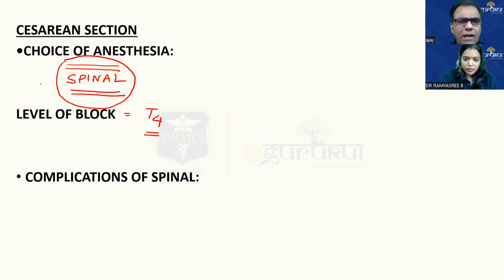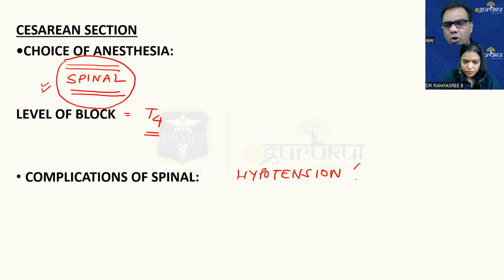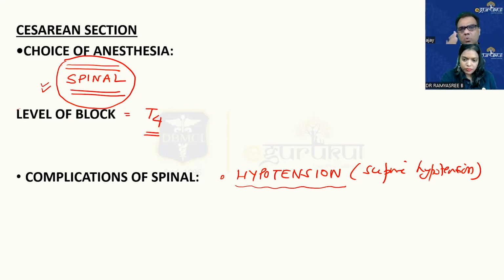Then during spinal, there are two extra peculiar complications in obstetric patients which are different from a normal spinal. One, these patients are at very, very high risk of hypotension in the immediate post-spinal period. That is because of supine hypotension syndrome, which I'm going to discuss on the next slide. They are very vulnerable for hypotension, and cardiac arrest has been reported as soon as you give spinal.